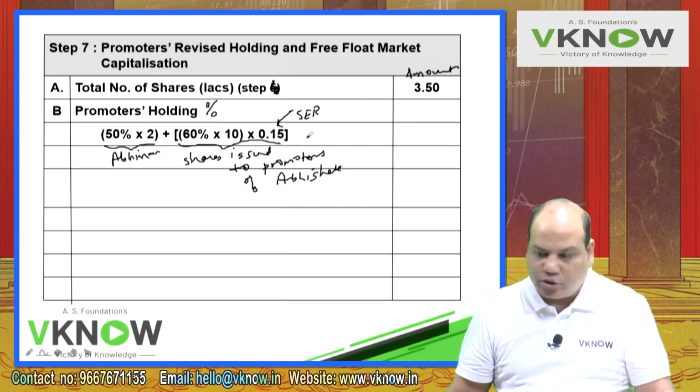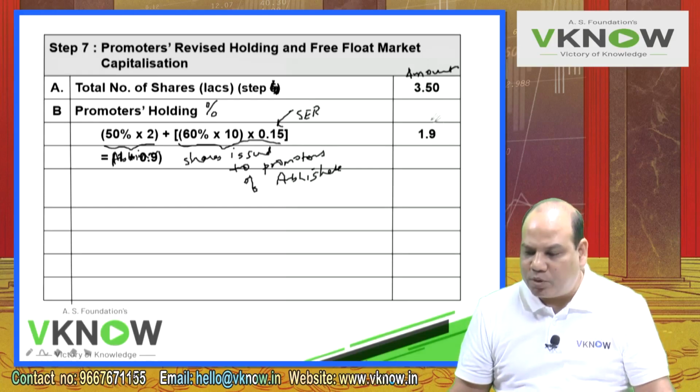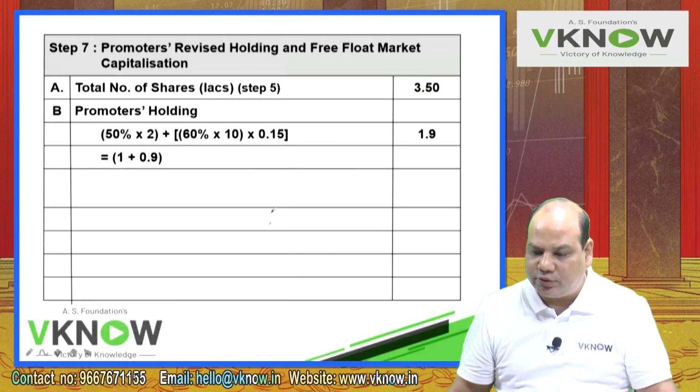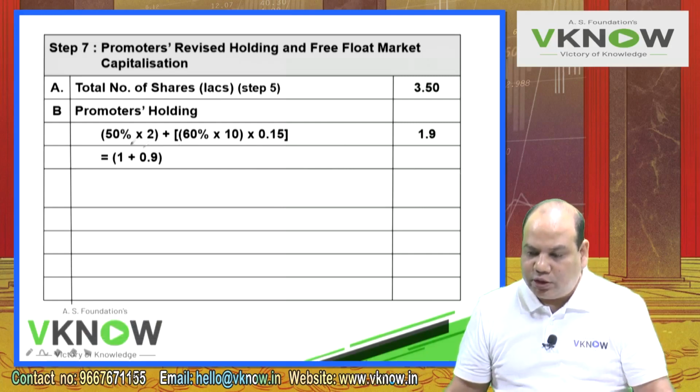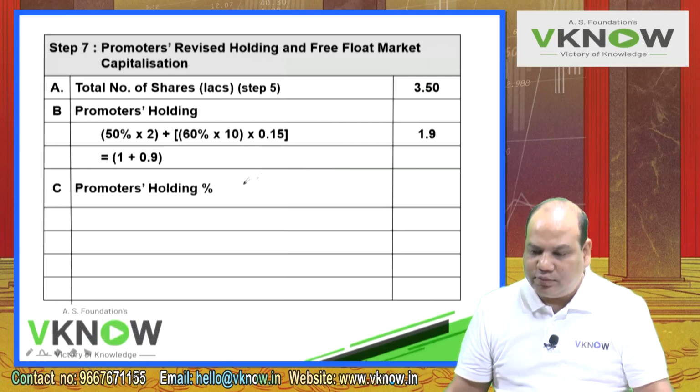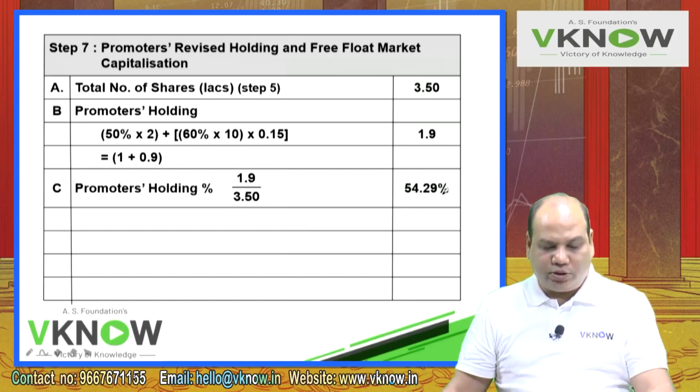So the total number of shares which the promoters will be holding now is 1 lakh plus 90,000, which gives you 1 lakh 90,000. Out of 3.50 lakh, the promoter, Trident Limited, is holding 1.9 lakh. So 1.9 divided by 3.50 comes to 54.29%.